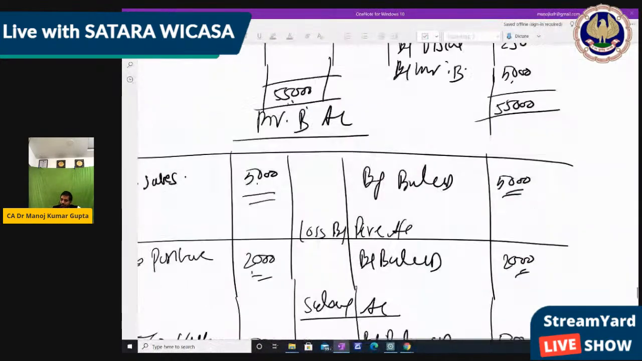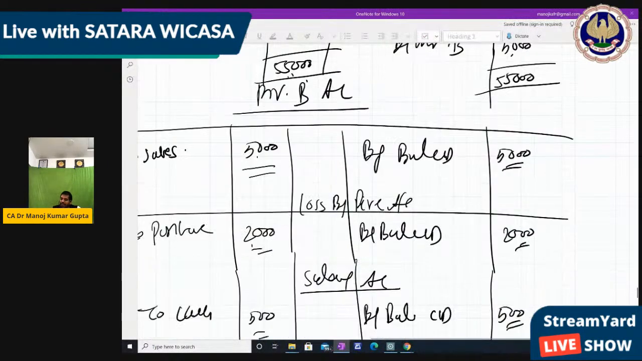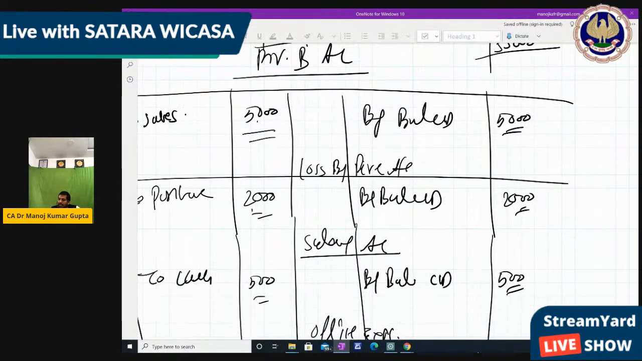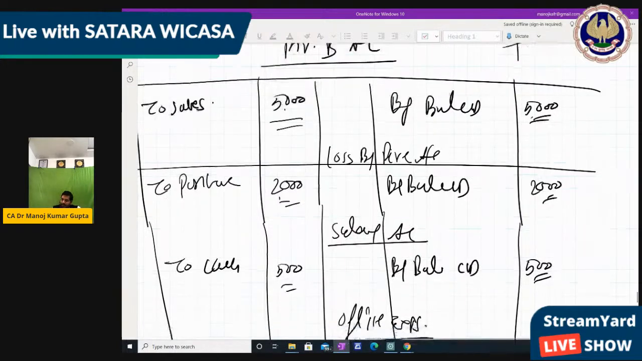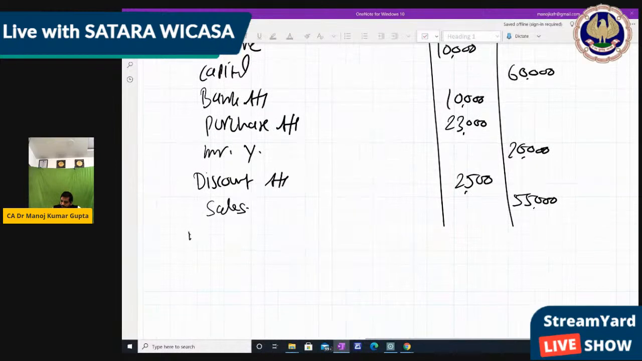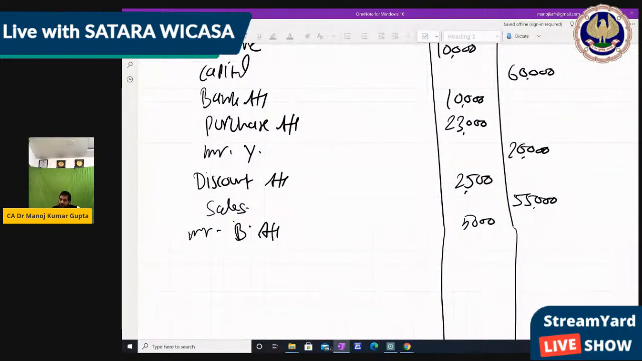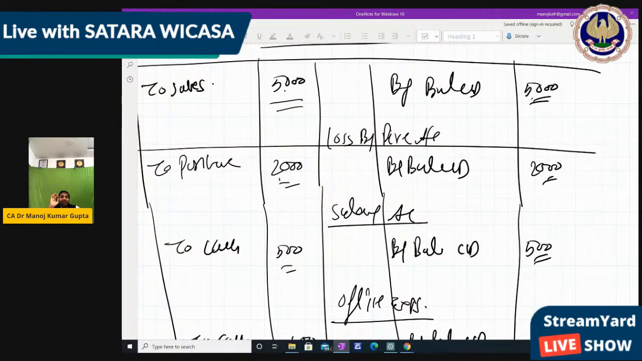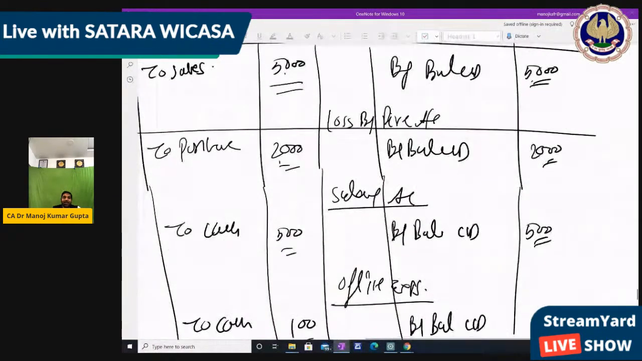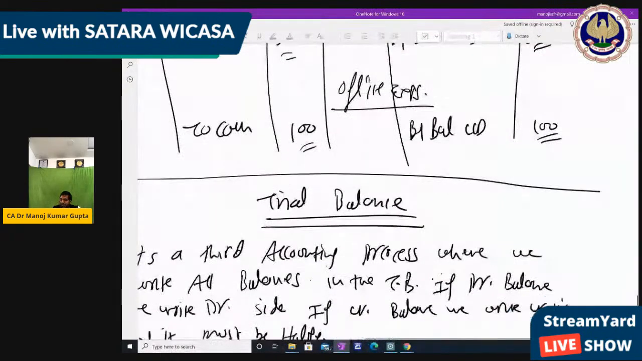Next, Mr. B's account, that is a debit balance because the credit side balance remaining is 5,000, right? So we are just writing the balance, whatever balance remains, and we write very carefully, because if one balance is written in the wrong direction, our trial balance will not tally, right? So we have to be very careful. Loss by fire, that is also a debit balance.